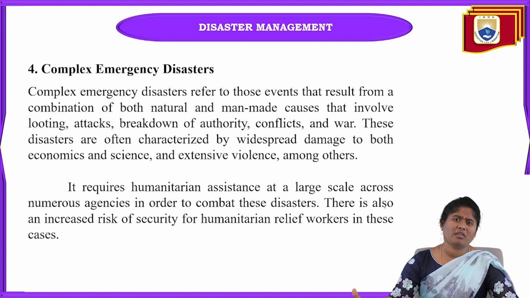And in this complex emergency disaster, at the time of World War One and Two, we lost so many human lives. When war happens, automatically there will be loss of property and human life, and also a breakdown of authority.